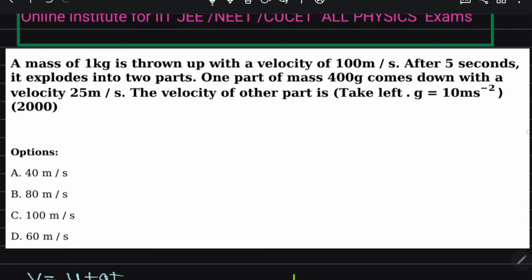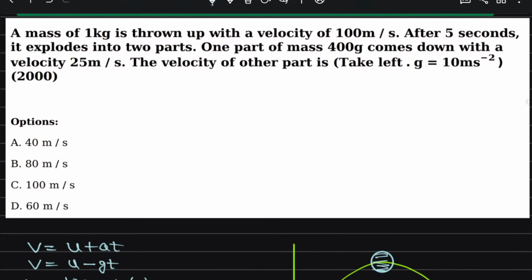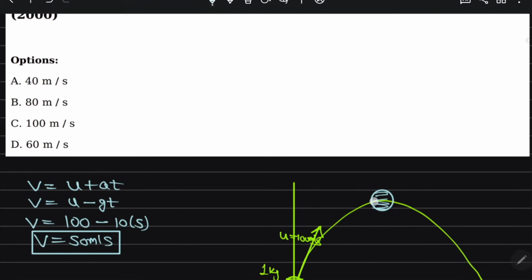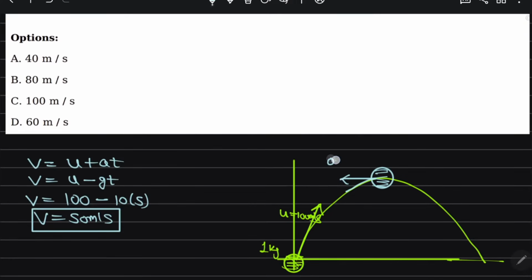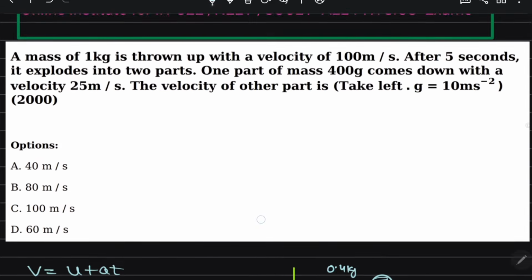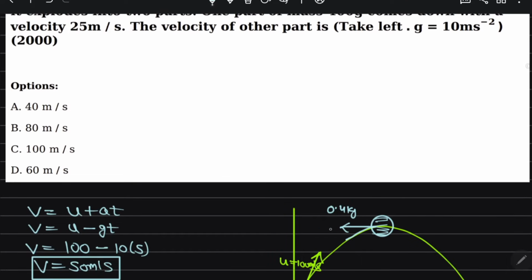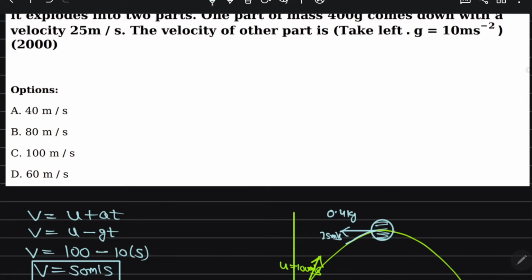So after the 5 second, it explodes into two parts. One part of the mass comes down with the velocity of 25 meter per second. They are asking the velocity of the other part. So one of the particles, 400 gram that is 0.4 kg, comes down with the velocity of 25 meter per second, and for the other part, 0.6 kg, we have to find its velocity.